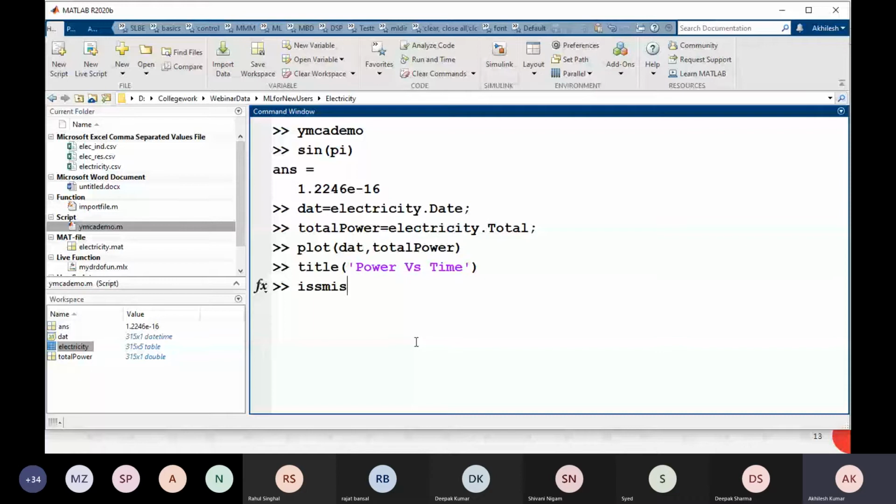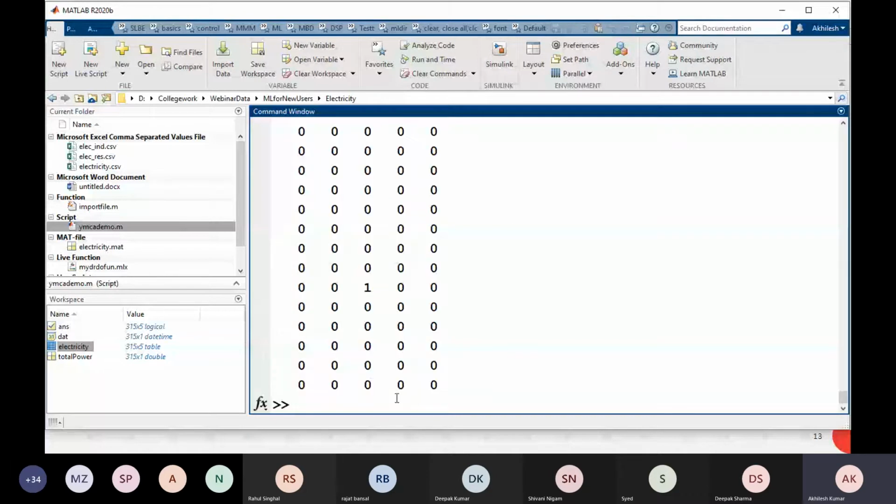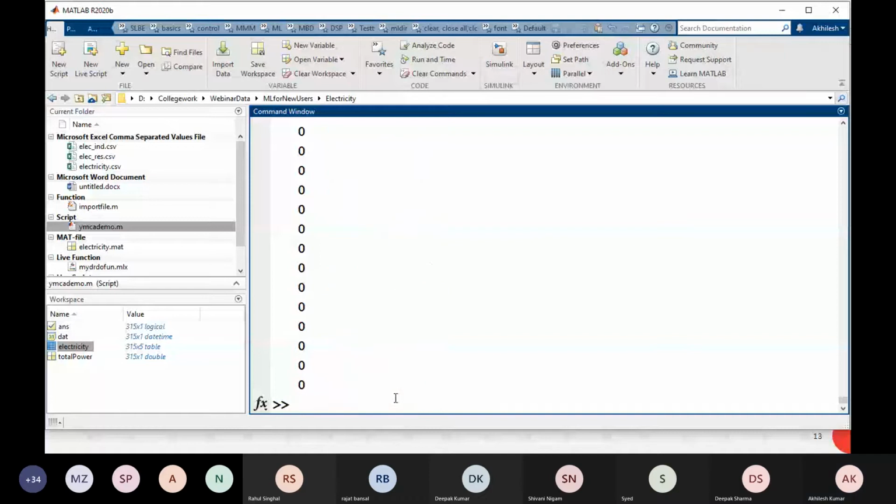If I have a missing data here, I will get value 1, else I will get value 0. So you see that so many places I have value 1, right? So missing data I have it almost in every column except date type. But I want to find out the missing data in total power. So you see that I have some places 1 and some places I have 0.